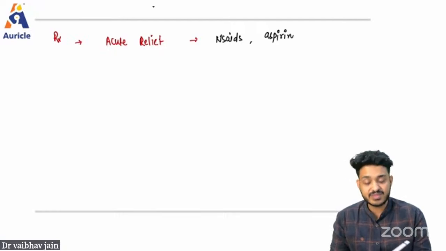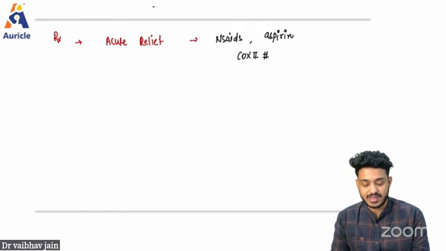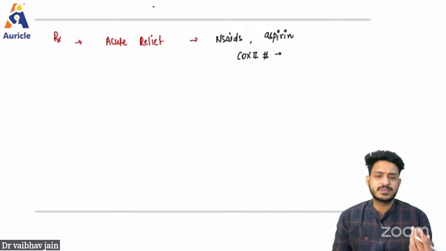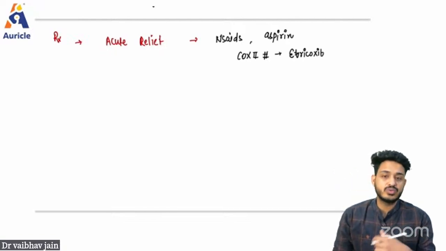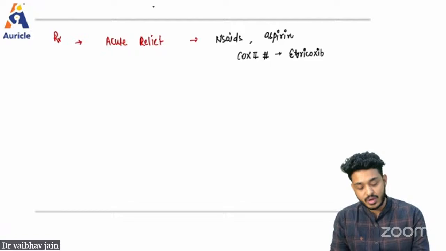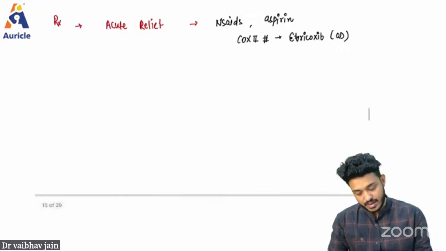But sometimes if these drugs are not effective, you can use COX-2 inhibitors as well, like celecoxib. Celecoxib we are not using very commonly, but we are using etoricoxib, which is a COX-2 inhibitor. And this etoricoxib works for the full day. You need to take the drug once a day. That is going to be an OD drug, right?